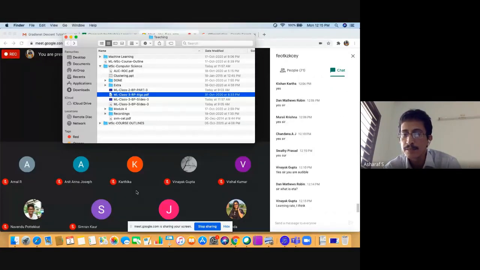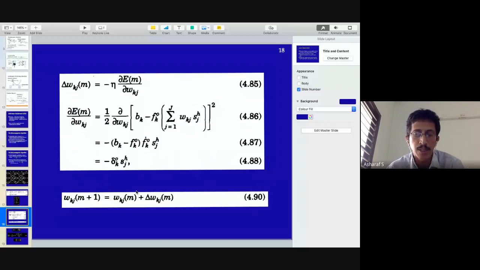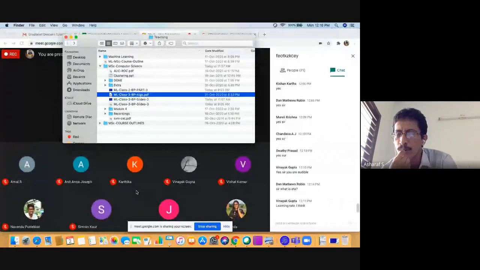Learning rate is eta. Eta is learning rate. It's already told you, right? You have already seen learning rate from the last class itself. What is learning rate? Learning rate, if you put it, is between 0 and 1. If you put learning rate as 0, what will happen?